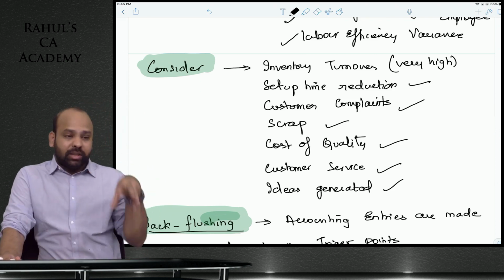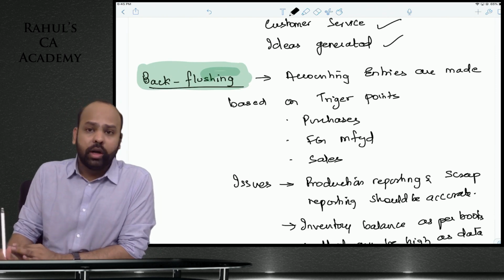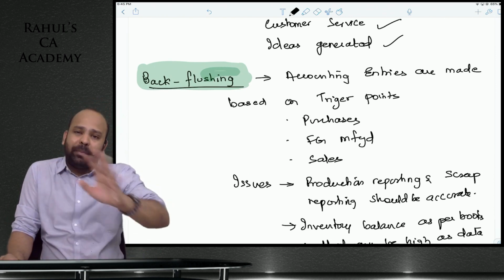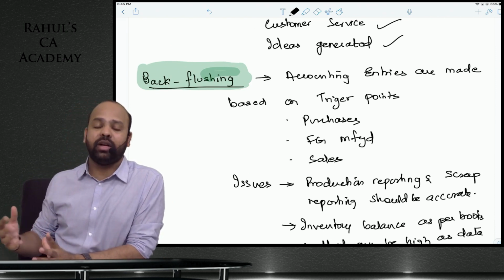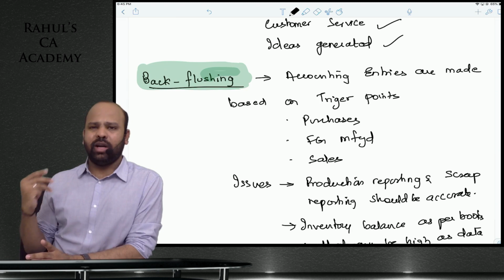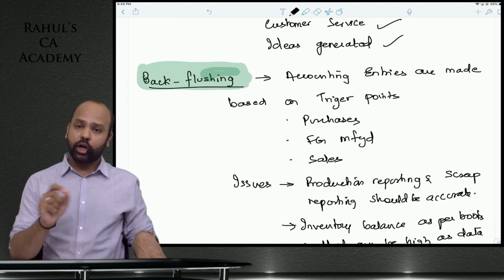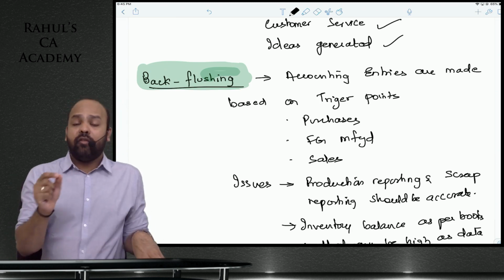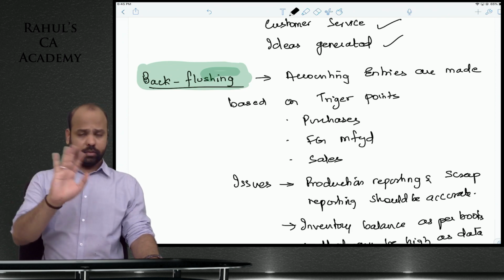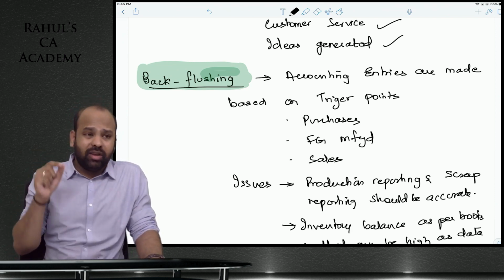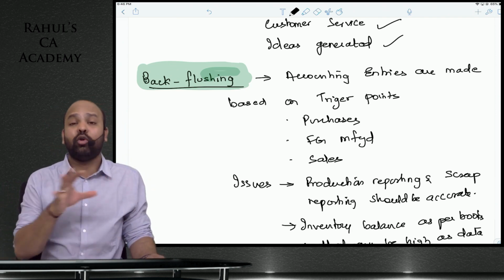The accounting system that we follow under just in time, guys, is called backflushing or backflush accounting. Now, backflush accounting means do not pass all the accounting entries till the trigger points are triggered. There are particular points. Usually, you'll have 3 trigger points. When you purchase raw material, you will record all the entries. Next, when materials are issued, when labor is consumed on manufacturing the end product, no accounting entries. Only once you manufacture finished product, guys, all the accounting entries will be passed.